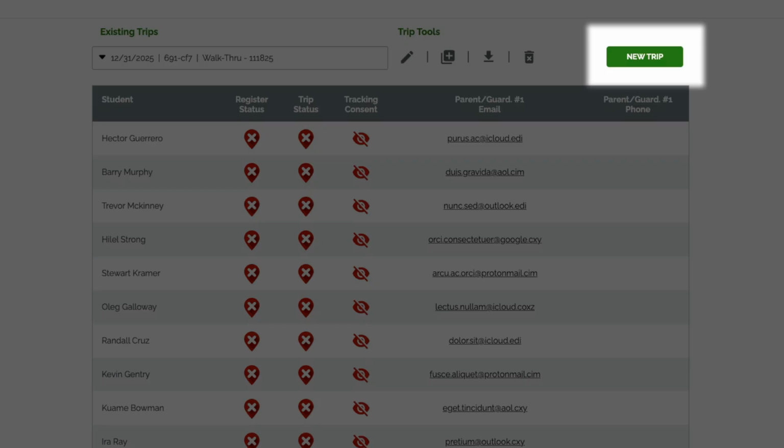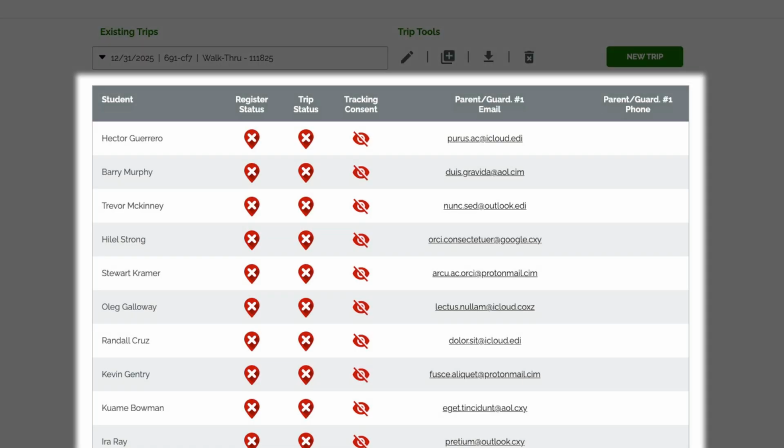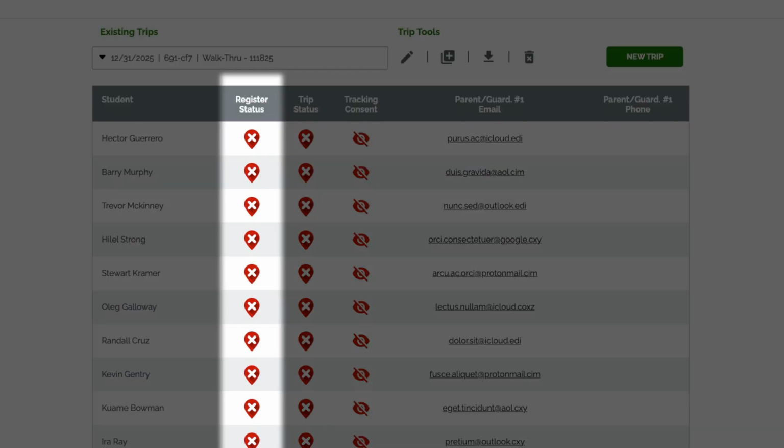You can add your trip's info manually or upload it using a provided Excel template. Below, you'll see the Trips table, showing all the students in your selected trip. The Register Status column tells you whether each parent or guardian has completed their Field Trip Me registration, a one-time process that's required for students to use the FTM app on trip day.